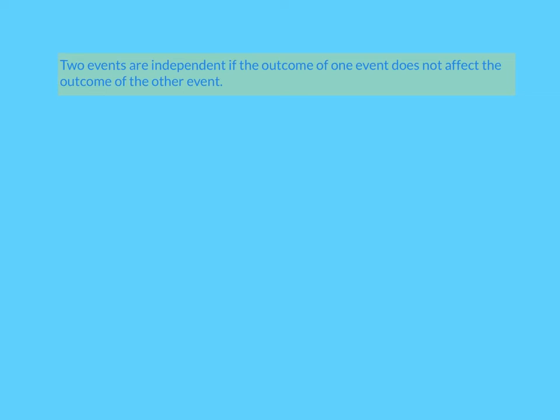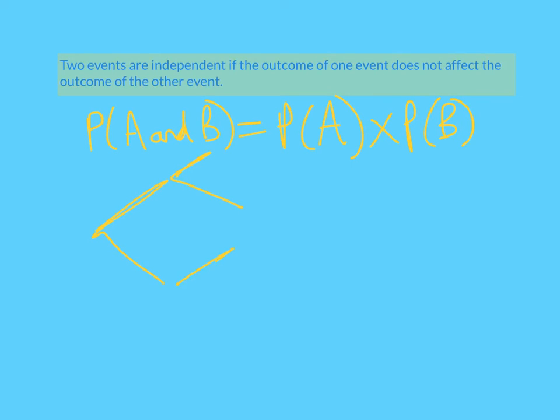And it's very useful to do that because there is a multiplication law for independent events, which basically just is this. In other words, probability of A and B both happening is probability A times probability of B, and you've probably seen this most commonly on a tree diagram, where if you wanted to have this one and this one, you always multiply. If that was 0.8, 0.2, the probability here would be 0.16 because you would multiply them together, and that's probably where you've most likely seen this before.